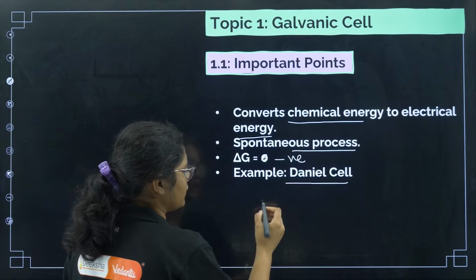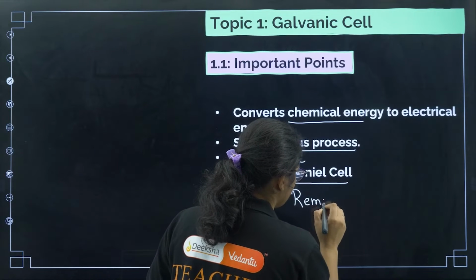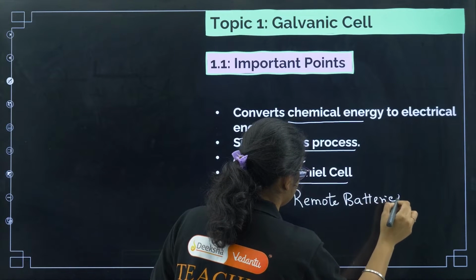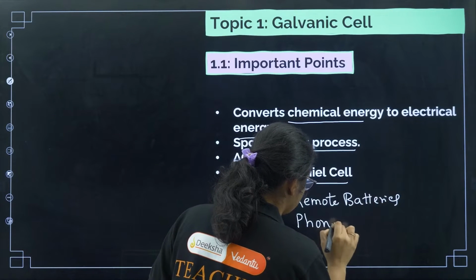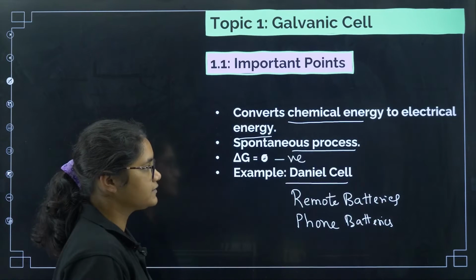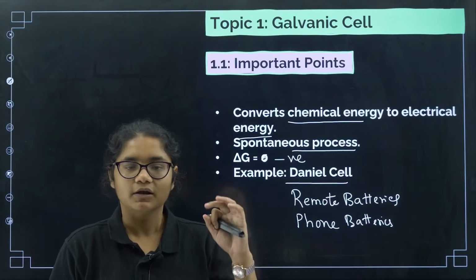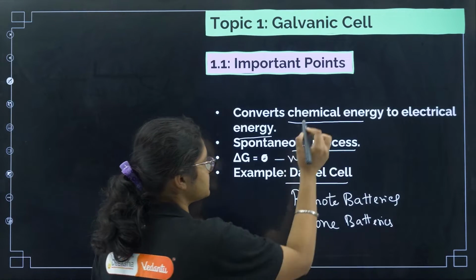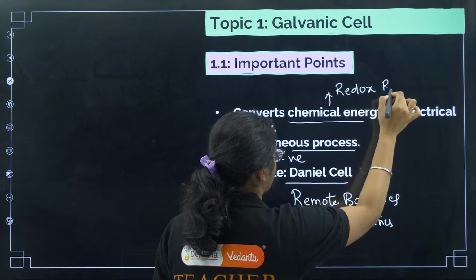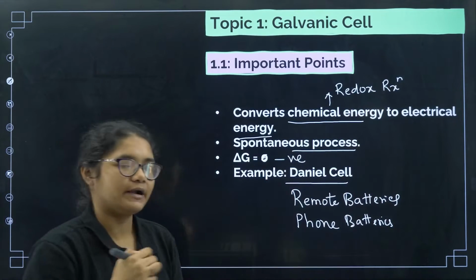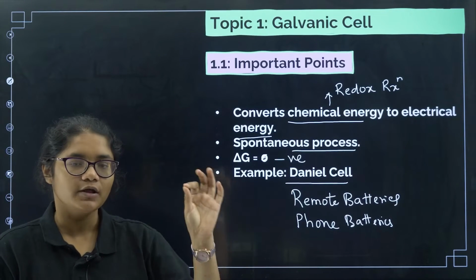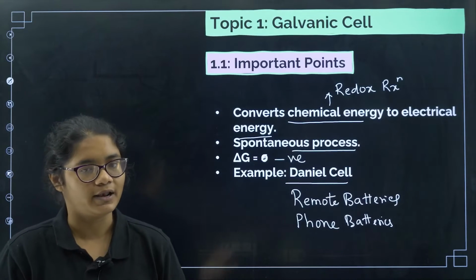Example is a Daniell cell, or you can write remote batteries, then your phone batteries. These all are examples of galvanic cell where some chemical reaction takes place to give you electrical energy. Now in these type of cells, what type of energy is produced? Chemical energy is produced due to redox reaction. So some redox reaction happens in these batteries, due to which some chemical energy is produced. Now this chemical energy is converted to electrical energy.